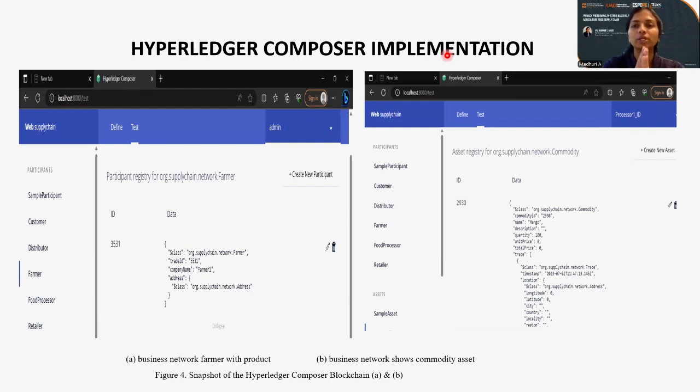So I have actually implemented two separate modules. One is Hyperledger Composer, which I learned, and there I developed a supply chain. You can see this diagram on the left side. Participants are there: customer, distributor, farmer, food processor, retailer. I created all these participants with some scripting behind it. I used JavaScript as the language.